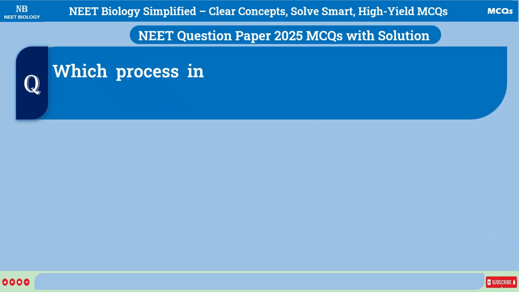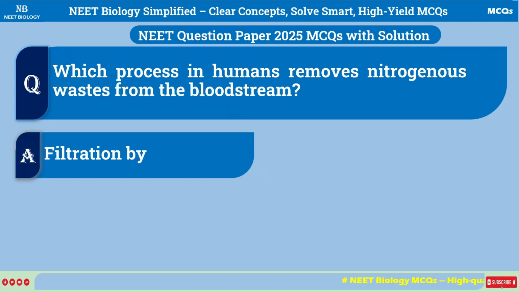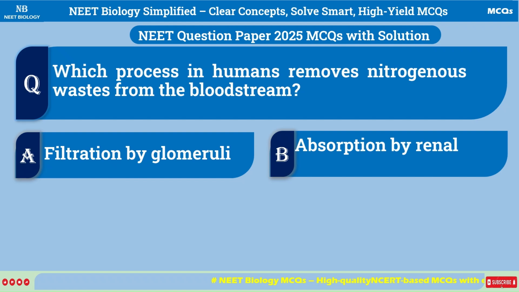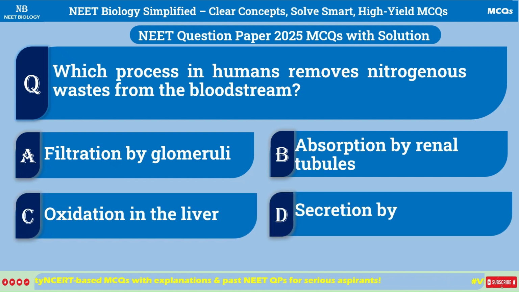Which process in humans removes nitrogenous wastes from the bloodstream? A. Filtration by glomeruli, B. Absorption by renal tubules, C. Oxidation in the liver, D. Secretion by sweat glands.